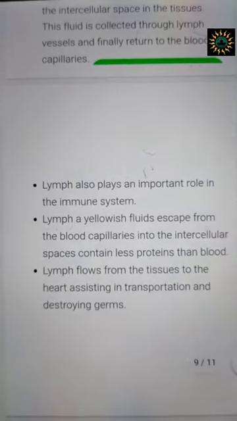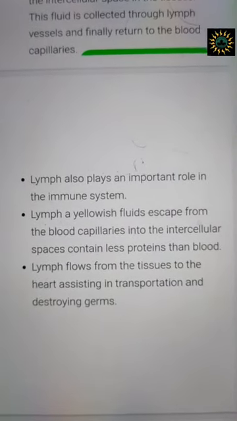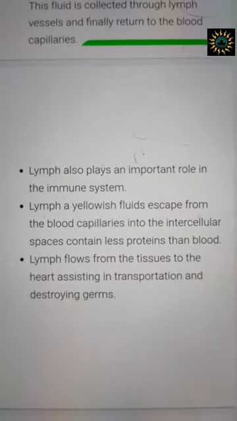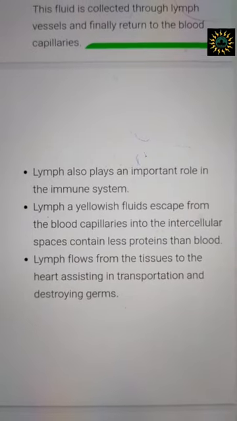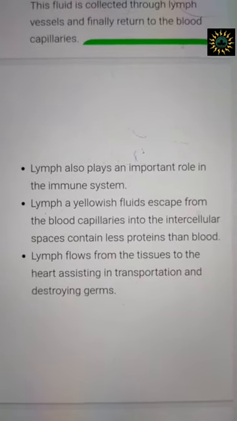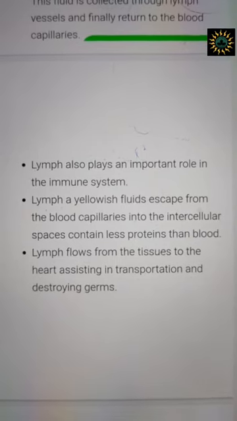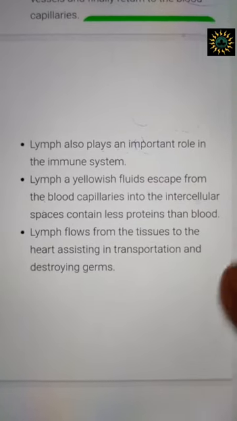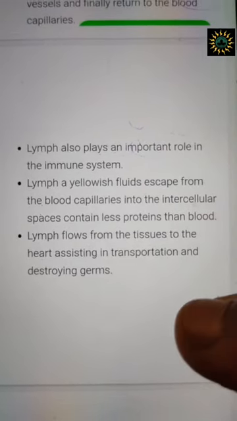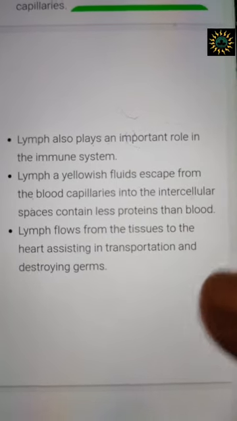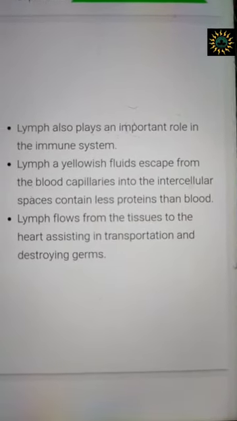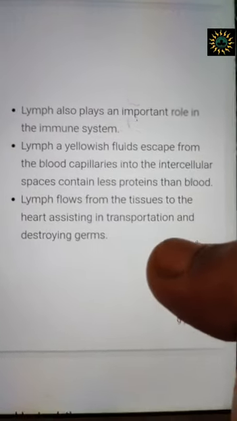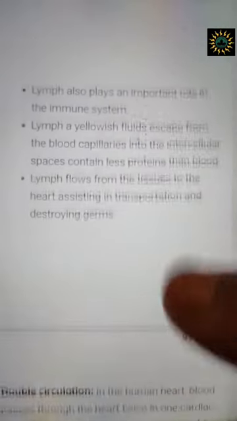And finally, lymph, as we know, is very instrumental in working towards the immunity of my body. And you know what is immunity? It is the way in which my body functions to act against the disease causing organisms or the pathogens that enter my body. Lymph is a yellowish color fluid. Why? Because it is blood minus the RBC, and it contains less proteins than blood. It also helps in transportation and helps in destroying germs. That is how it provides immunity to us.